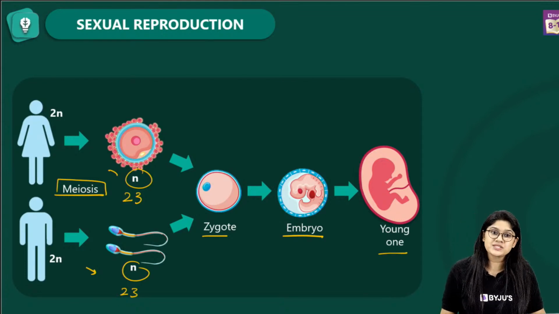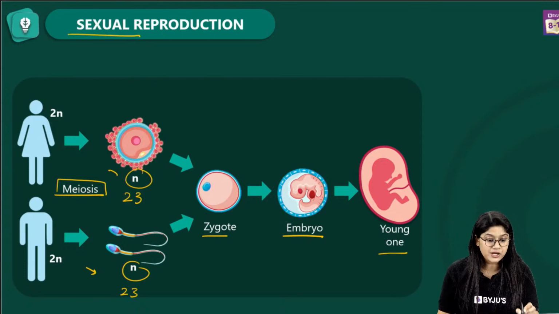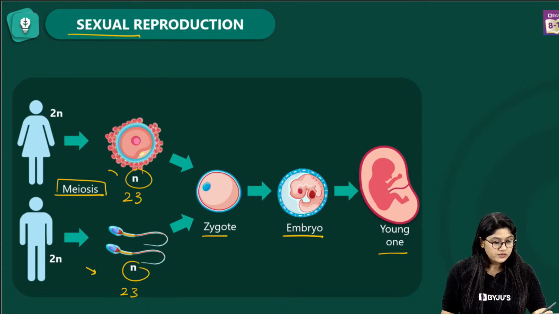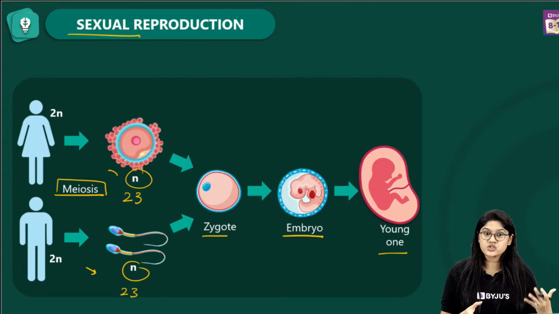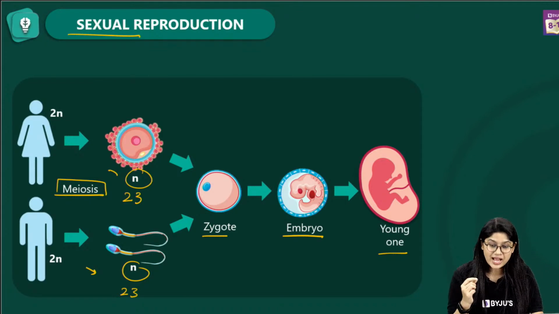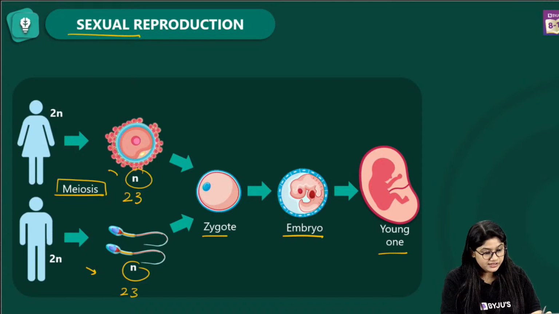Now the question was, when there's sexual reproduction, why do we see the variation? First of all, there's a mixing of the genes, right? We get the genes from the mother and the father, so of course there's the DNA which is getting mixed. Apart from that, what is the important thing which actually tells us? We have the variation because of the difference that we have. Very good.